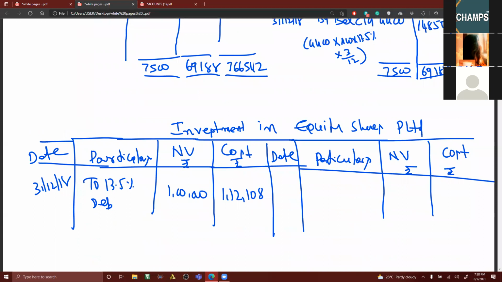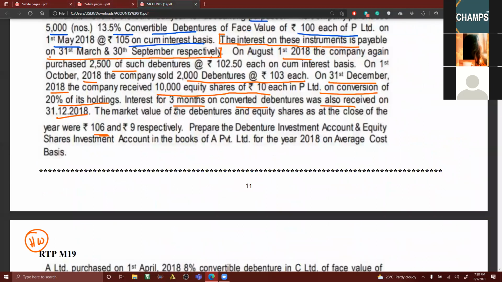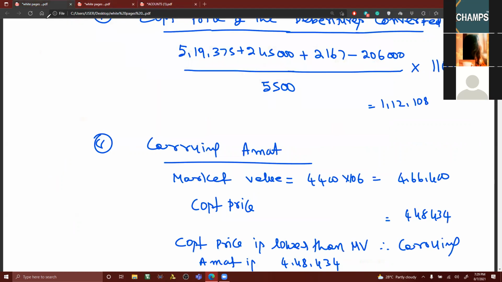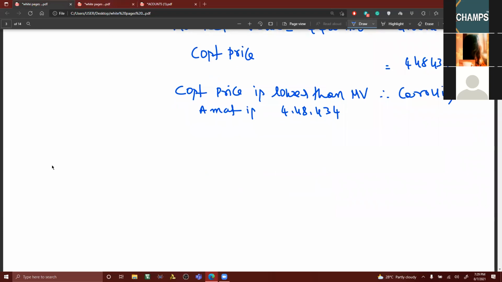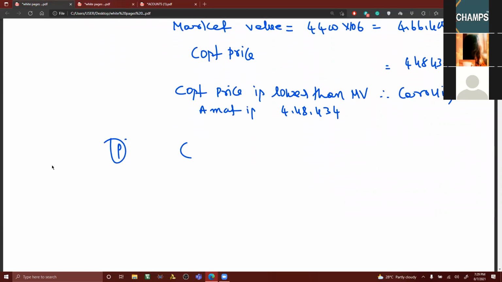1,12,108. Now the carrying amount. It is interesting here. I think this will clarify your doubt. We were having discussion in the past. What is the carrying amount? 9 rupees. 10,000 into 9 rupees. This working notes. Carrying amount of equity shares.